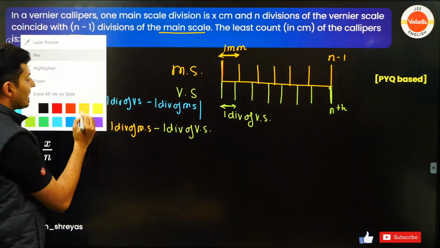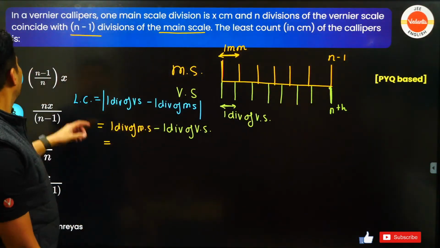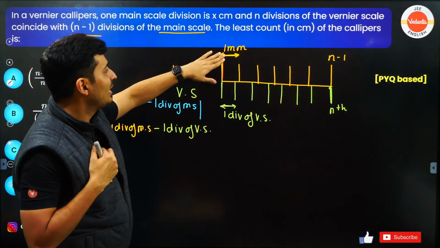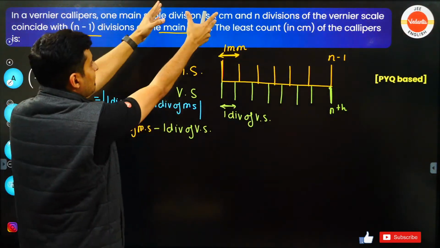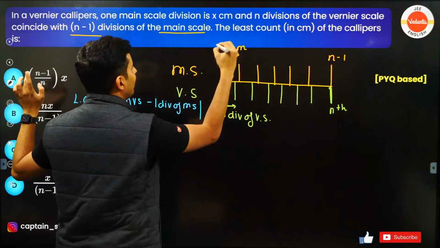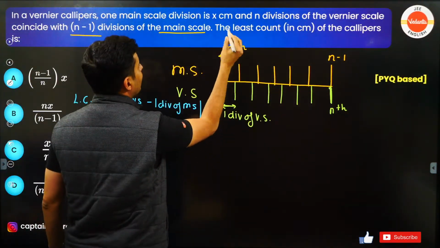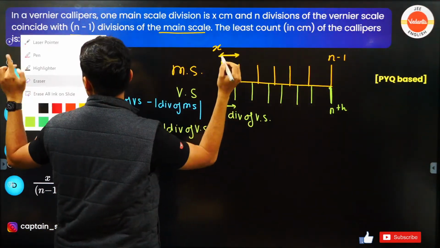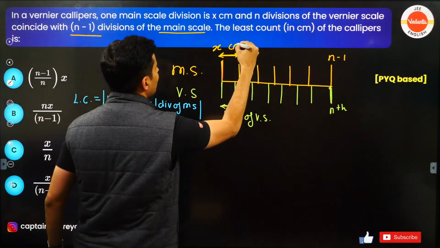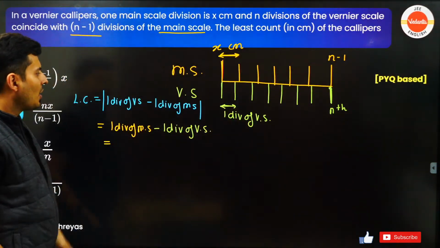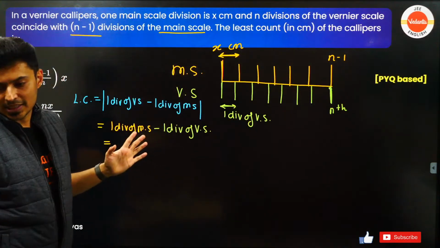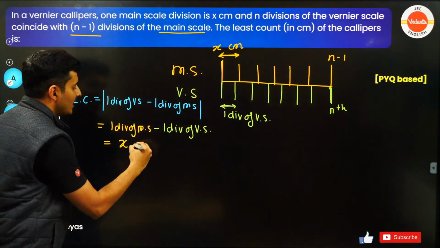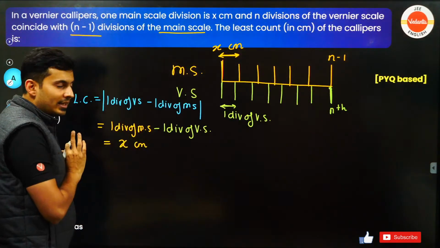One division of main scale, how much is it? In a vernier caliper, one main scale division is, oh sorry guys, it was not 1 millimeter, it was x centimeters. In this special vernier caliper, it is given that this is not 1, it is x centimeters. It is x centimeters, let's say. It's a special type of vernier caliper. Okay, so it has x centimeters. Okay, everyone. So here one division, should I put it as x centimeters, guys? X centimeters will come over here.